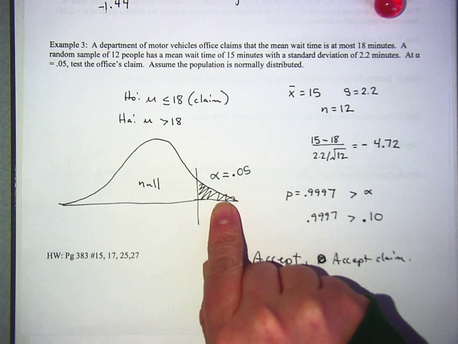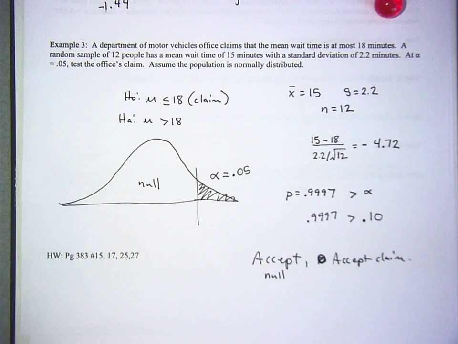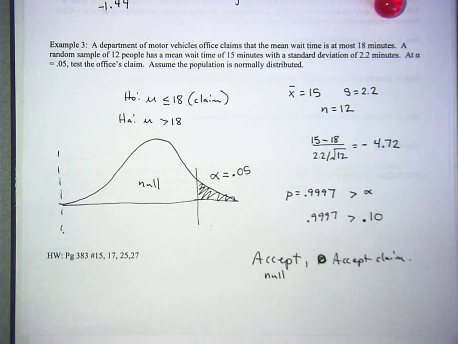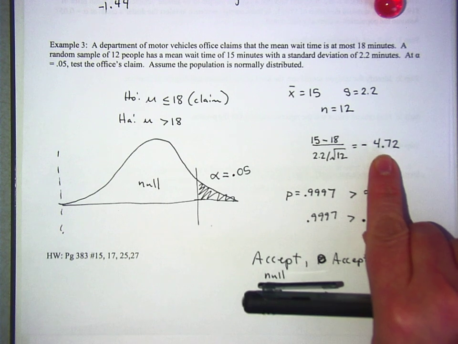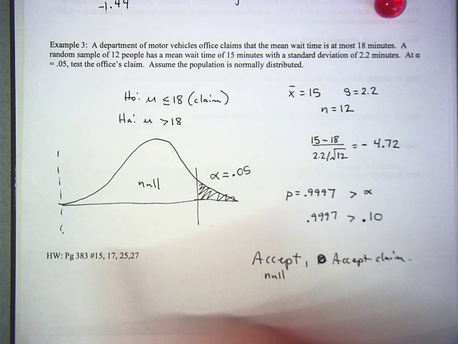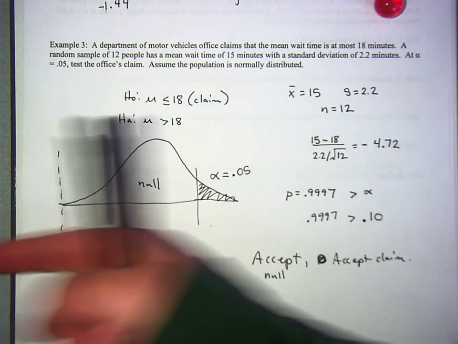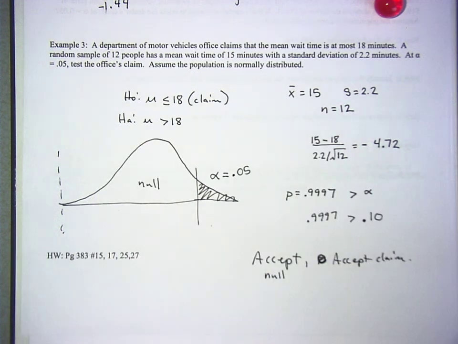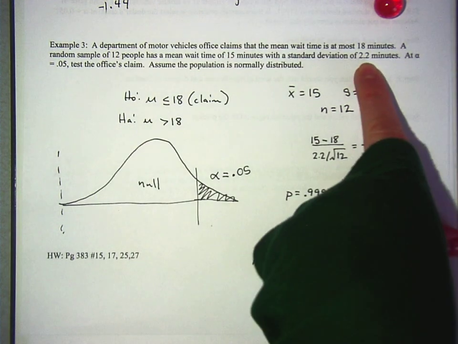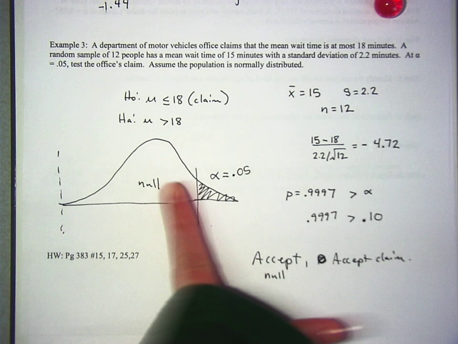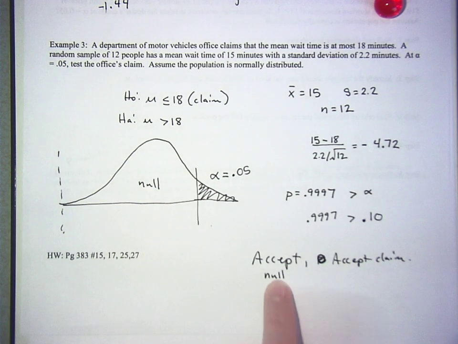Great. Now, if you actually find out, the test statistic ends up falling over here. This negative 4.72 is the t-score in this one. It would be a z-score if it was the other test, but this is a t-score. So the t-score is way over here, which means not only was it close enough, but it was way proving it. We tested 12 different people, and their average was 15 minutes, which is not even within one standard deviation. They're killing it at the DMV today, apparently. So this proves that we're going to accept this null and reject this claim.